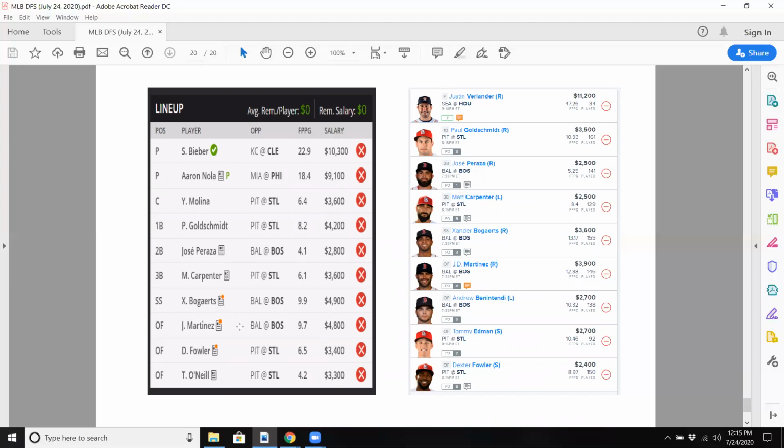I'm happy with this one. You got Goldschmidt, you got Molina, you got Carpenter, Fowler, O'Neill. For FanDuel, you can see Fowler's cheap. O'Neill's even cheaper. He's at 2,200. Edmonds 2,700. Benintendi, someone you can go with, or if you want to put Devers at third base, but he is cheap, and Carpenter, I kind of like his potential there. Goldschmidt, surprised to see him at 3,500. Martinez is the most expensive one, but if these guys pop off, if we're correct here, you're definitely going to see higher prices. So let's take advantage today.